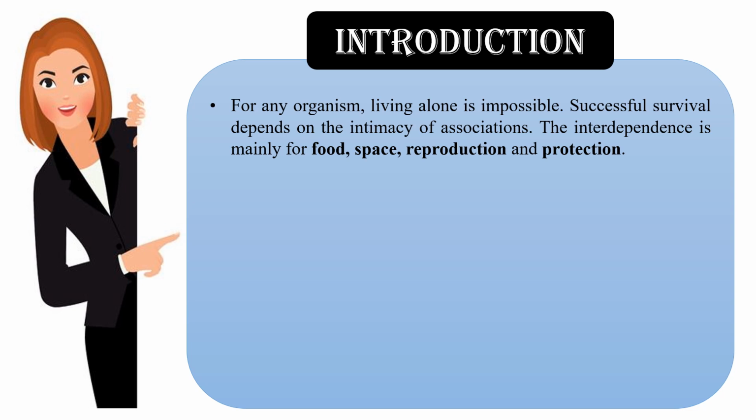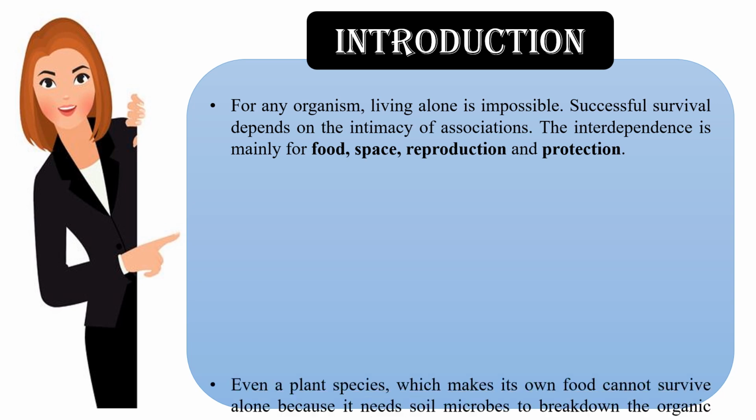For any organism, living alone is impossible. Successful survival depends on the intimacy of association. If you take any organism, it is dependent on other organisms, and this interdependence is mainly for food, space, reproduction and protection.